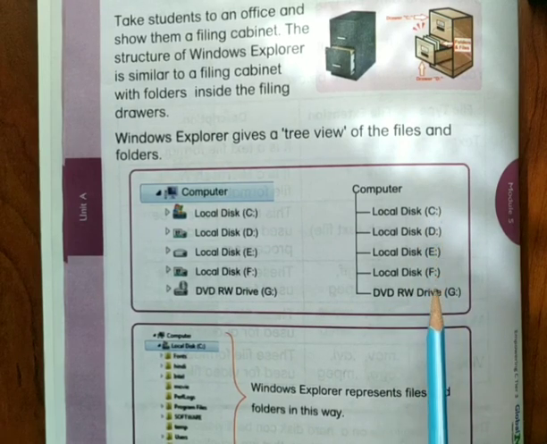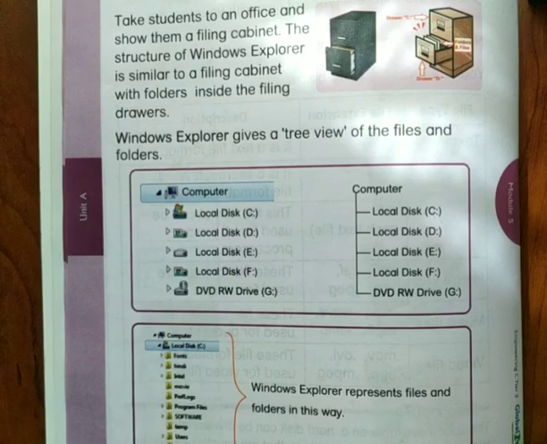And if you are saving any files, you can save them in the D drive, E drive and F drive. You can save in the C drive also, but the memory will get full, so they use the D, E and F drives. The C drive is used for installation, for software installation. Have you got it now, children? Thank you.